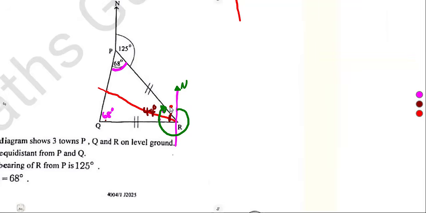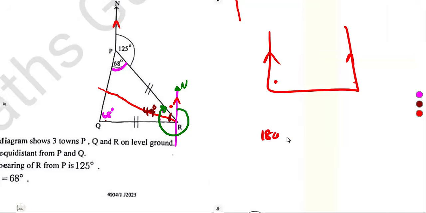Remember, the two North Poles are parallel. So from 125, we have interior angles, which form a C or a U, and they add up to 180. So 180 minus 125 gives us 55 degrees. So this angle is 55 degrees.